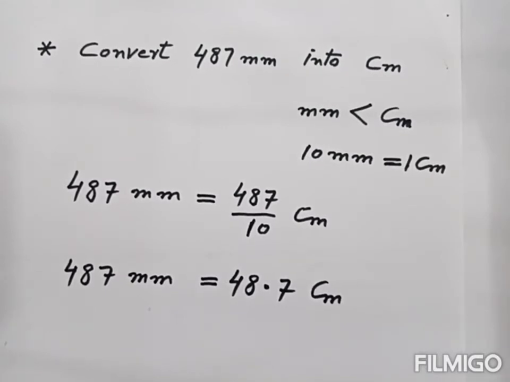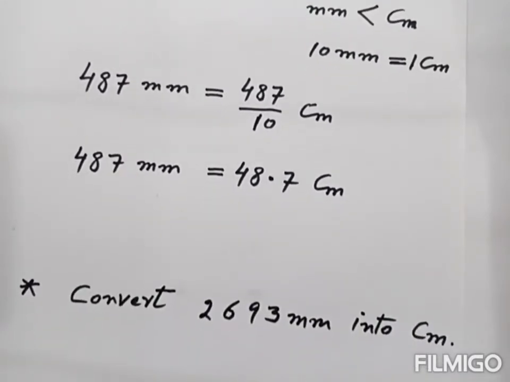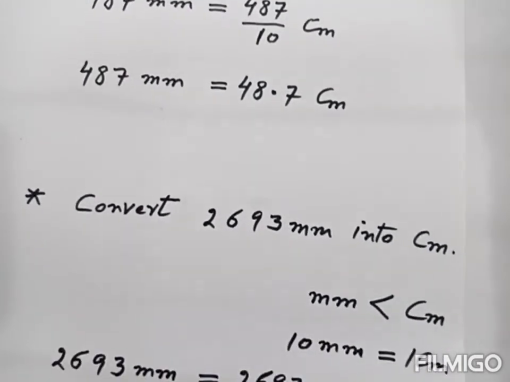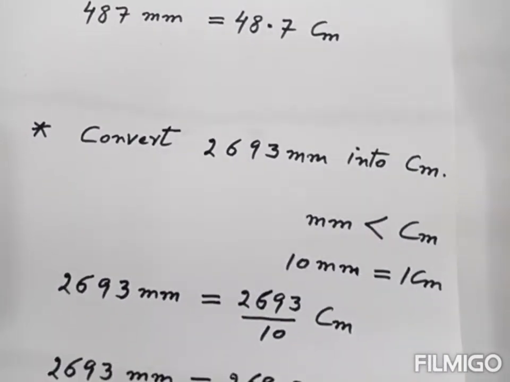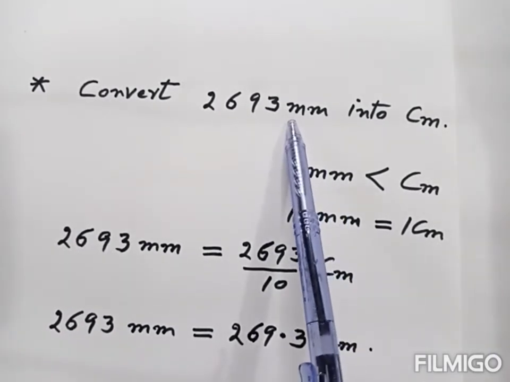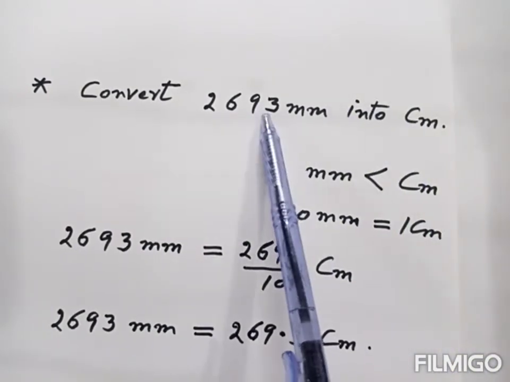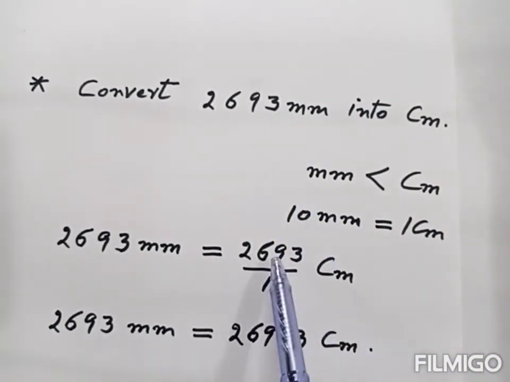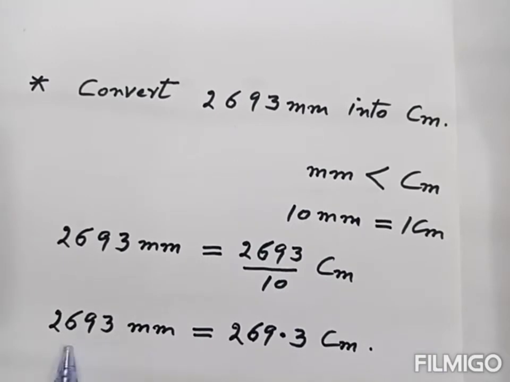Now we take another example. When we convert this much millimeter into centimeter, then we divide this number by 10. And when we divide, then we get this. So this much millimeter is equal to this much centimeter.